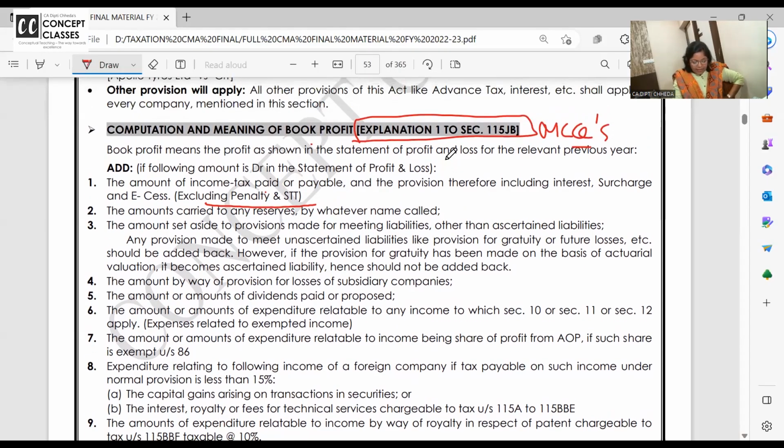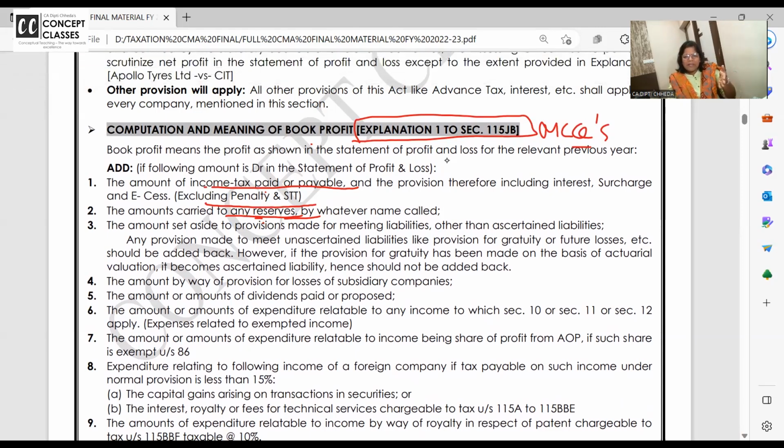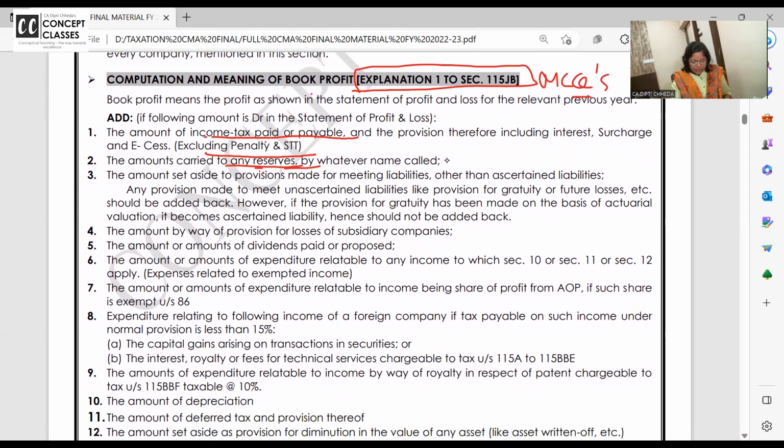Chalo, next. Amount carried to reserves, add back. Whatever you transfer to reserve, is it actually your expense? Answer is no. It is not your expense. It's just moving the profit from one pocket and transferring it to dividend equalization reserve, investment fluctuation reserve, this reserve, that reserve. Add back whatever you transfer to reserve.